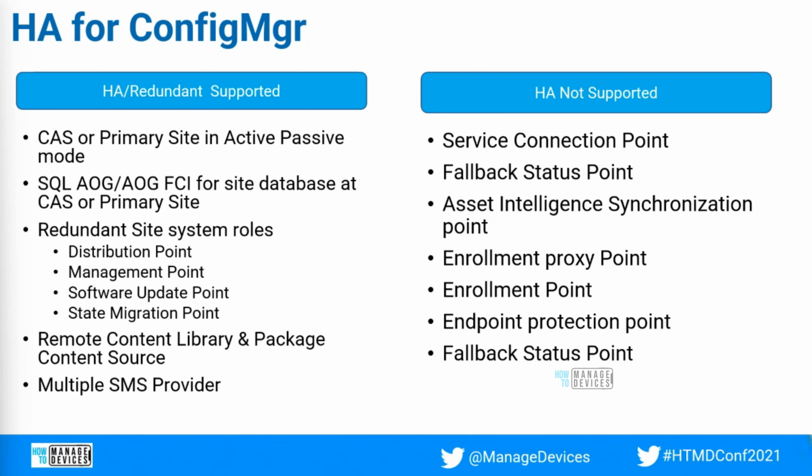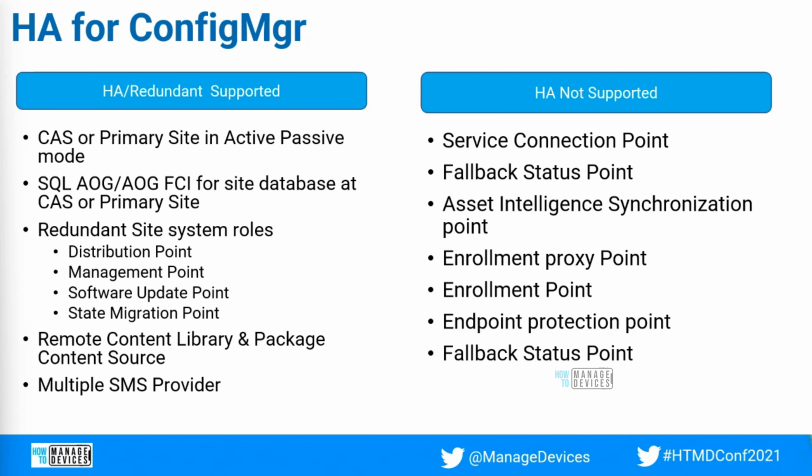And the software update point takes a bit more time for the switchover. Like it tries for 30 minutes and it tries 4 times. So 30 minutes into 4 times, 2 hours. So after 2 hours, the software update point also will switch, or else if you want to switch the software update point from the console, you can do it anytime, whenever you know that, okay, this software update point is down, you need to switch on to the next software update point for the clients.